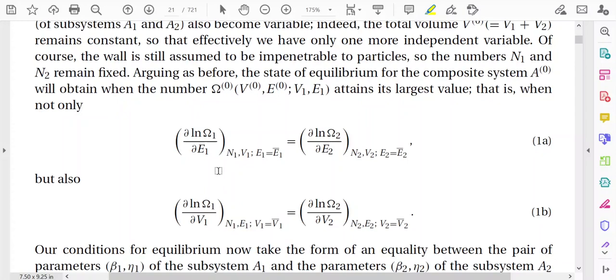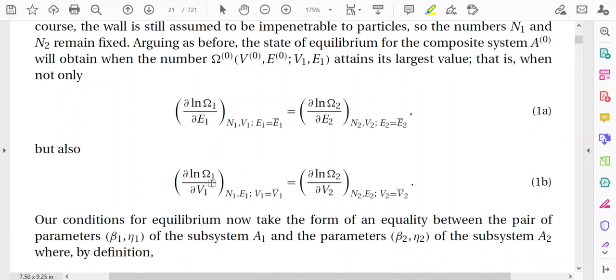Similarly, after a certain instant of time when equilibrium is reached, there will be no more variation of the volume. That is why we write del ln omega 1 by del V1 equal to del ln omega 2 by del V2. That is a constancy in the total number of microscopic states in terms of the volume, because there are two variable parameters, energy and volume, and in equilibrium there will be no more variation. So, these two mathematical equations describe the equilibrium.